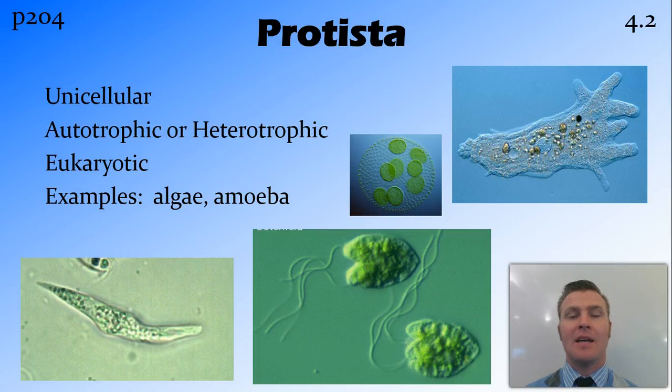Protista, okay, these are again single-celled organisms, and the protists, we say that they're unicellular organisms that behave a bit more like animals. So if you're watching them, they actually look like little animals, which is pretty cool. They can be autotrophic or heterotrophic. They're eukaryotic, and examples include algae and amoeba.